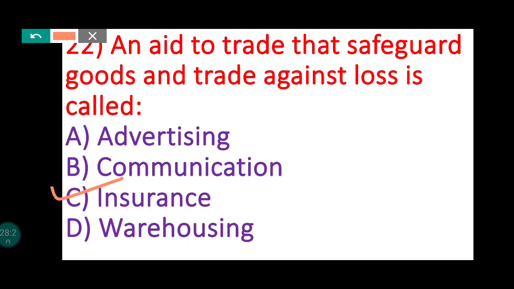See, insurance helps the businessman compensate unfortunate financial losses such as risk of fire, theft, risk through accident. If a business takes an insurance policy, then they will get something in return. So if they suffer a financial loss, they will get compensation. So here an aid to trade that safeguards goods and trade against loss is called insurance.